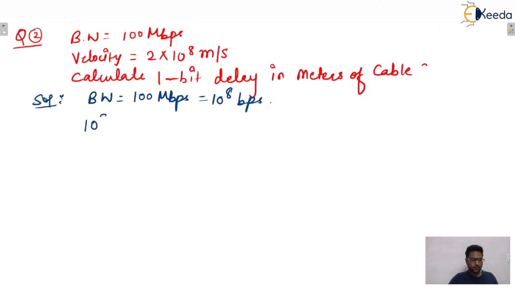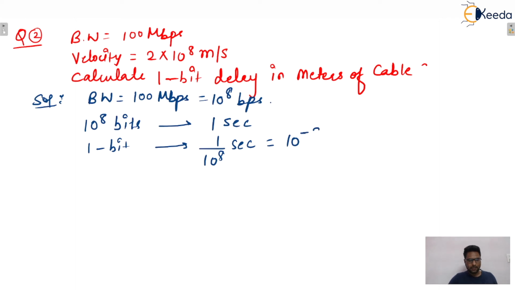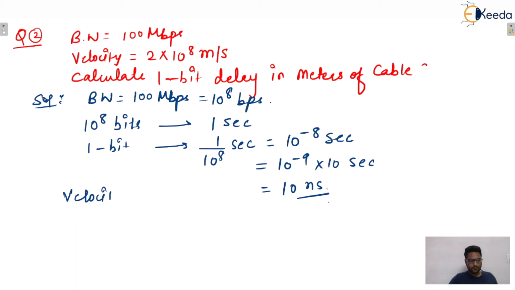So 10 raised to power 8 bits can be transmitted in 1 second, and 1 bit can be transmitted in 1 upon 10 raised to power 8 seconds, that is 10 raised to power minus 8 seconds, which is 10 nanoseconds. Now one more parameter is given to you, that is velocity: 2 into 10 raised to power 8 meters per second.